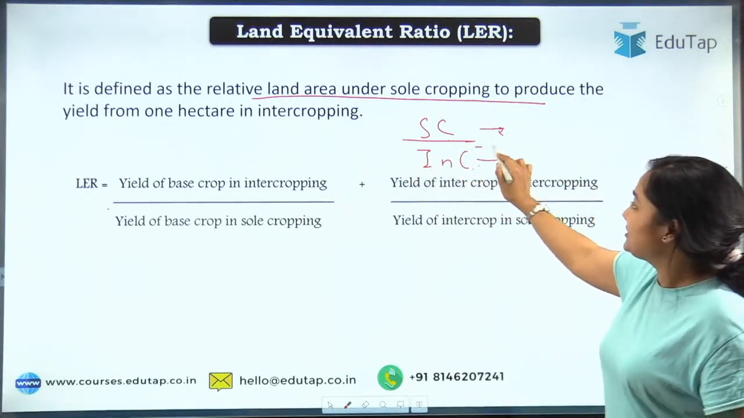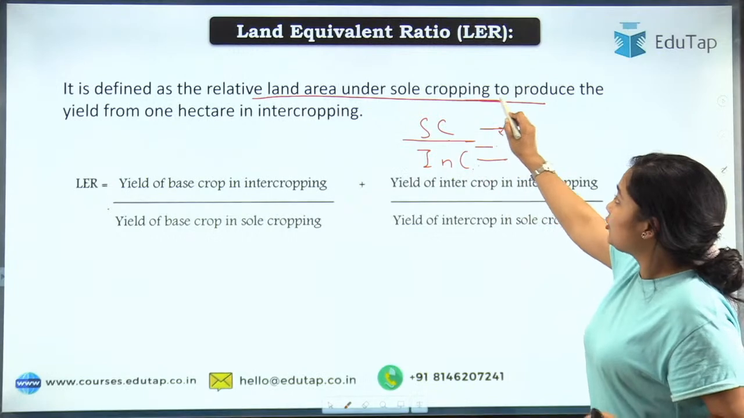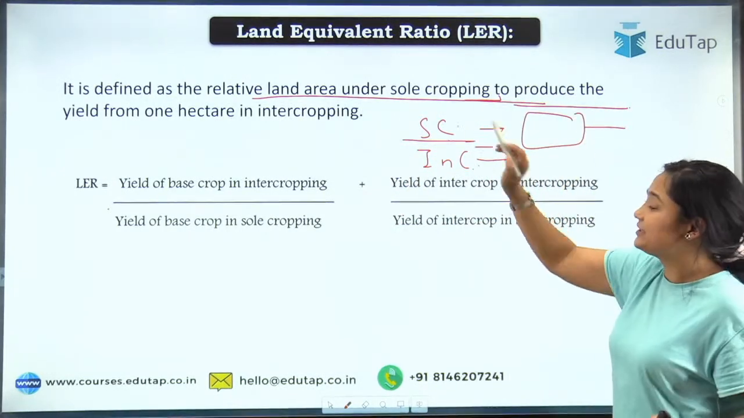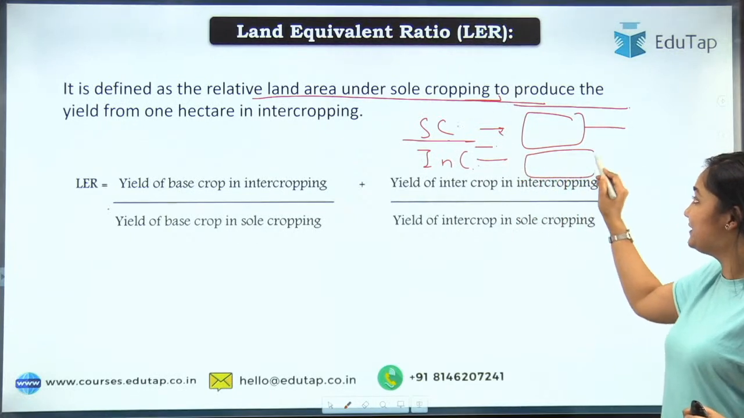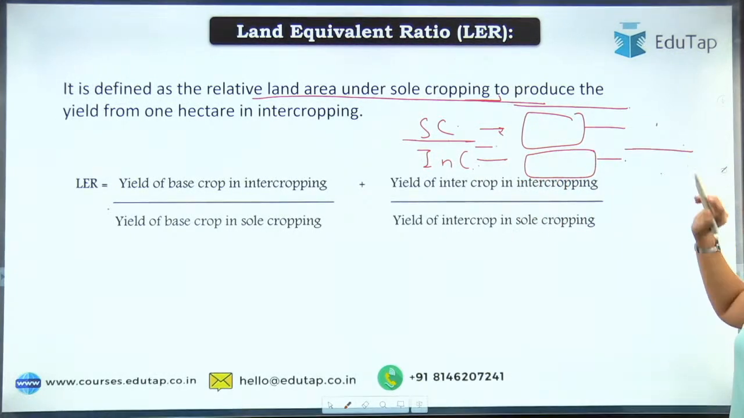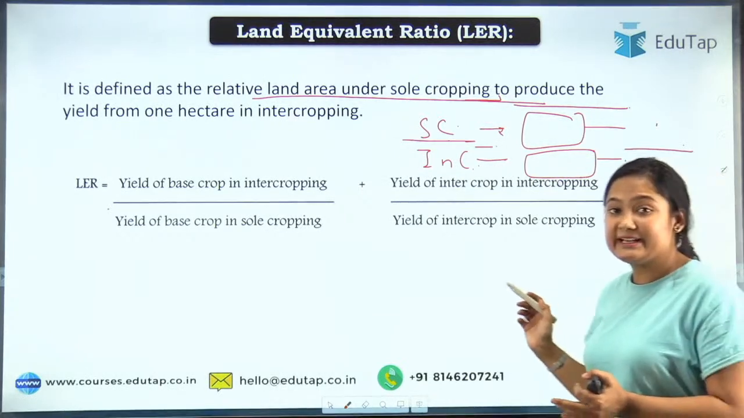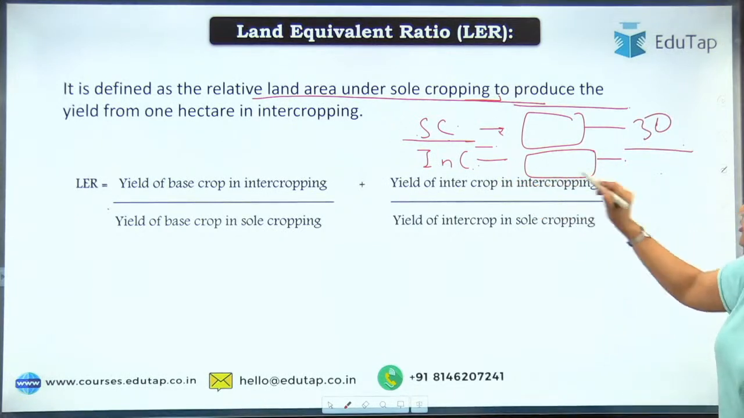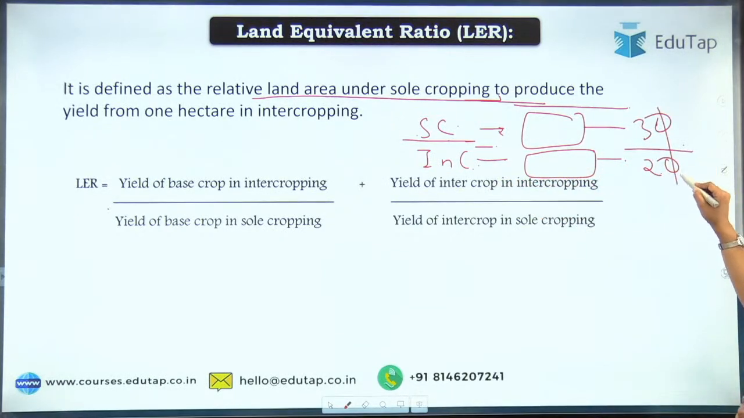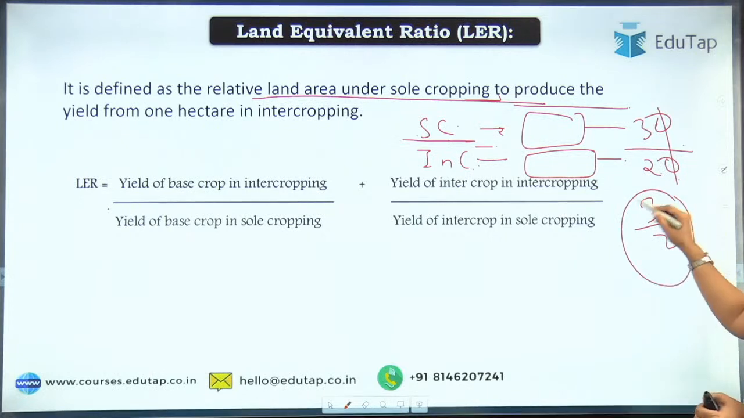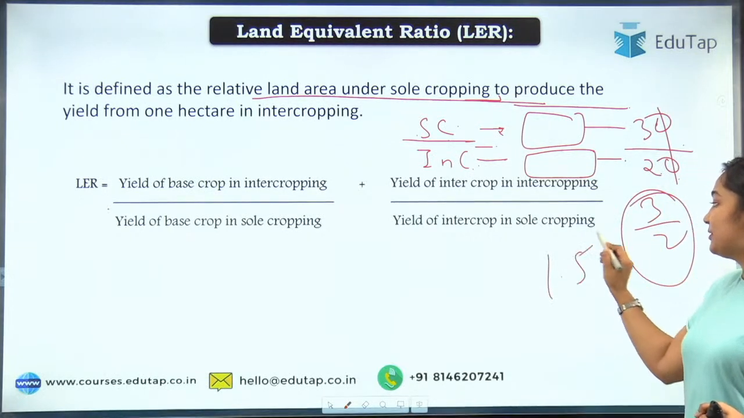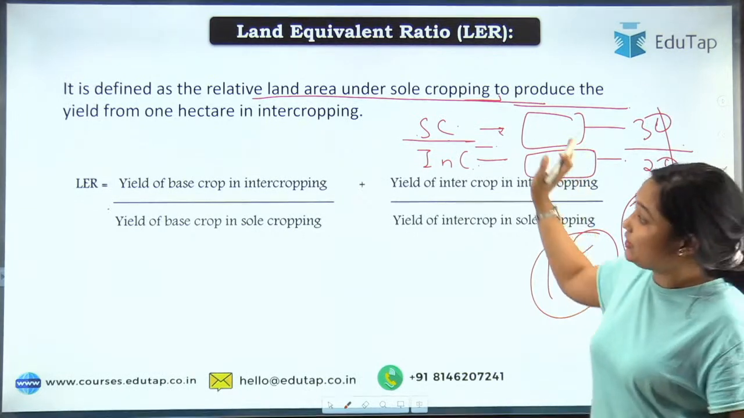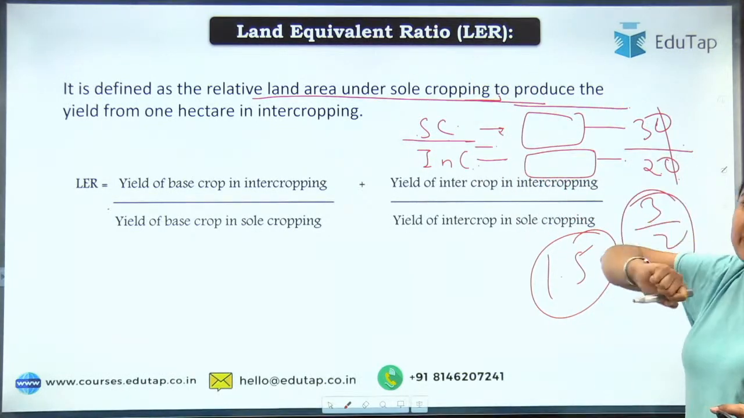So land equivalent ratio, what is that? The land under the sole cropping to produce yield from 1 hectare. You have 1 hectare land under the sole cropping, then you have 1 hectare land under the intercropping. How much yield you are getting from both, that becomes your ratio. Let's say your sole cropping is giving you 30 kg rice, and here in intercropping you are getting 20 kg rice, so that 3/2 becomes your ratio. If you cut it, it becomes 1.5. That becomes your ratio. So that was your land equivalent ratio. I hope that is clear.